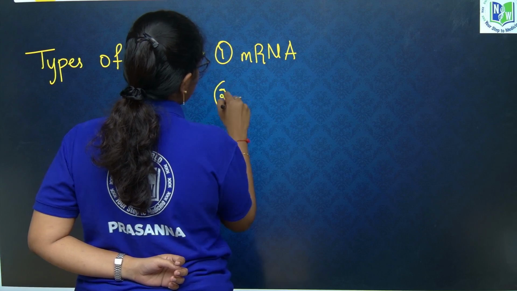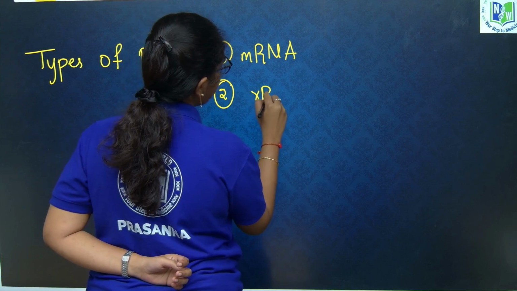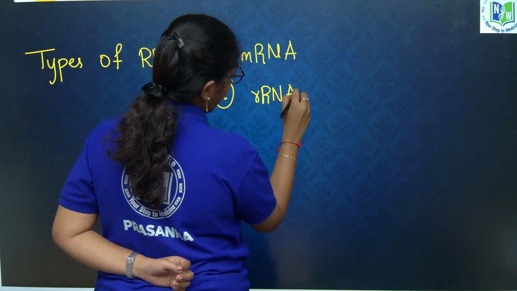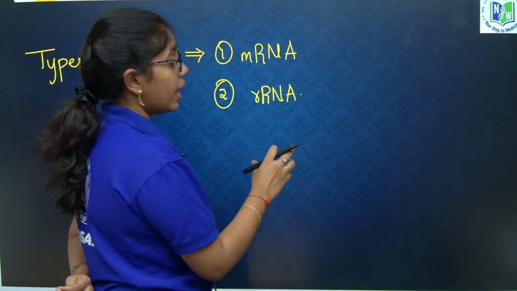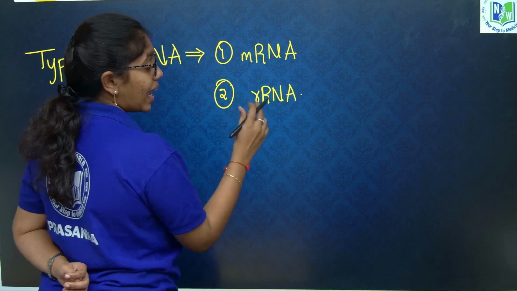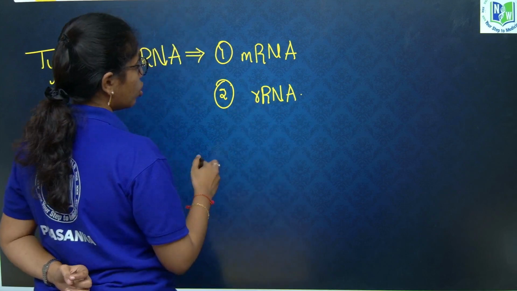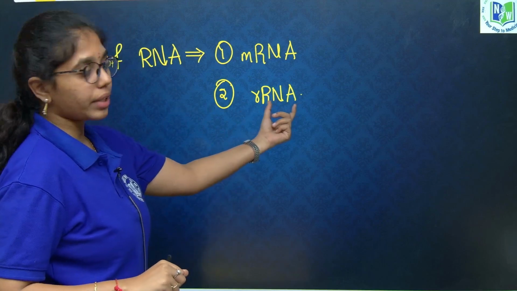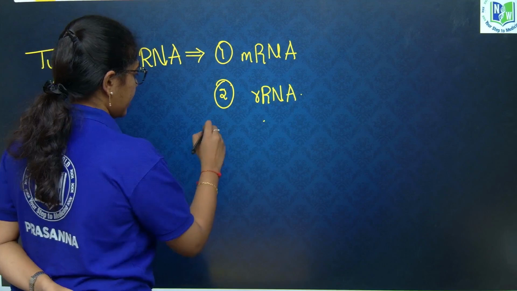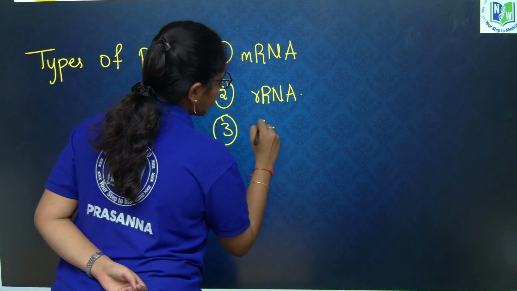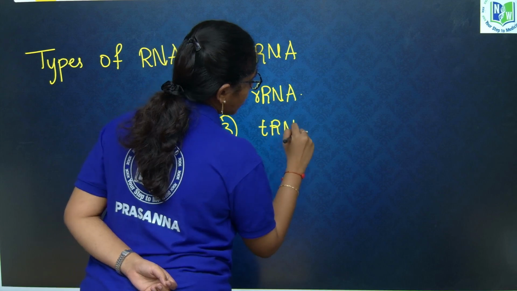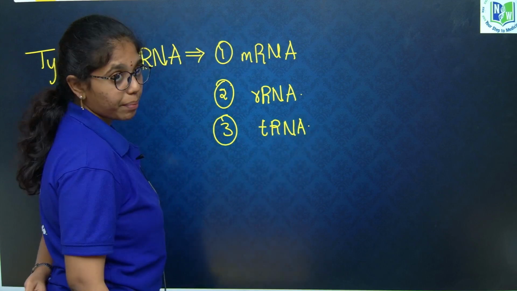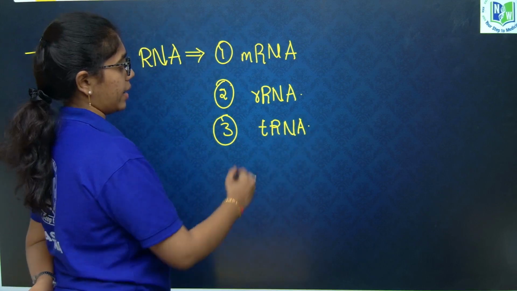Second is rRNA, that is ribosomal RNA. We have learnt about the ribosome in Cell: The Unit of Life also, where it has two subunits, larger and smaller, that include RNA, called rRNA. Third is tRNA, that is transfer RNA or adapter RNA or soluble RNA.